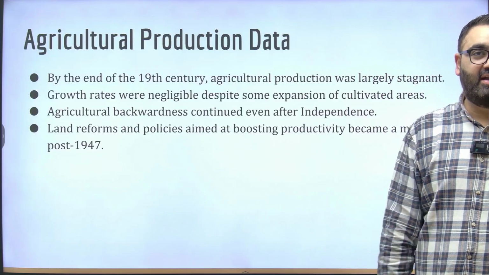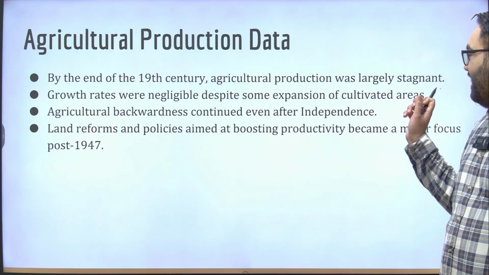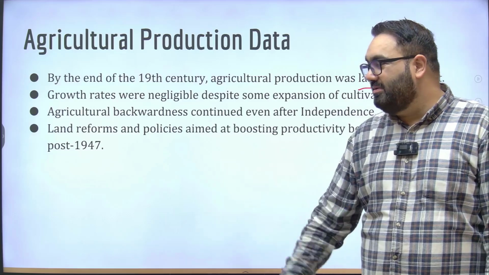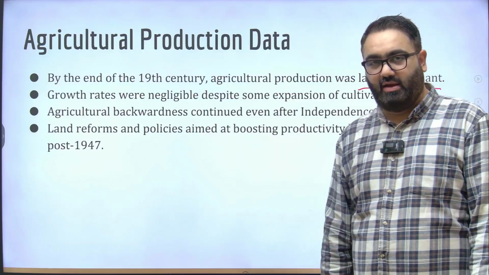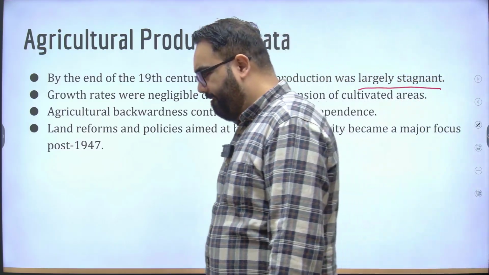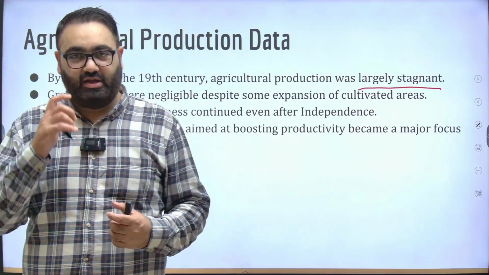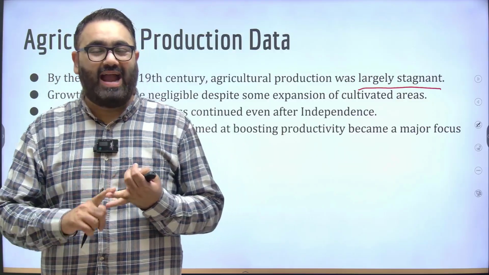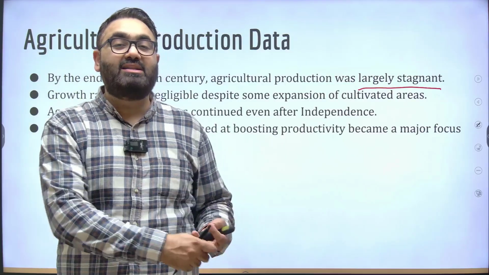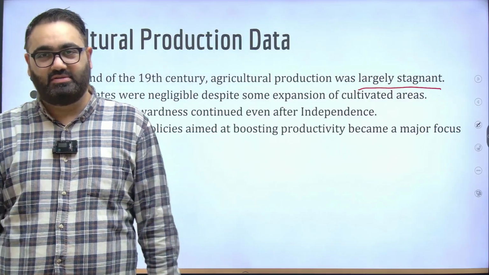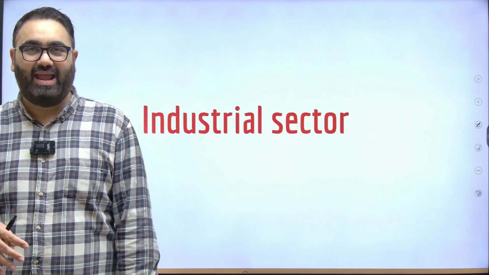If you look at the production data, according to this first chapter, at the end of the 19th century, agricultural productivity was largely stagnant. The growth rates were negligible. Most of the land reforms that we saw in India were post our independence, and we will discuss them as time goes on. The land reforms that came after independence were the ones that tried to revive agriculture in India: abolition of zamindari, the land ceiling bill, tenancy reforms. All this was after independence, when we thought we had to give something to our farmers. But at the time that the British were here, there was absolutely no focus on farming and farming productivity.